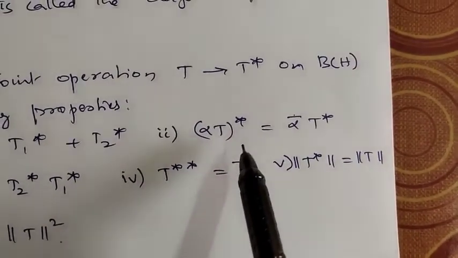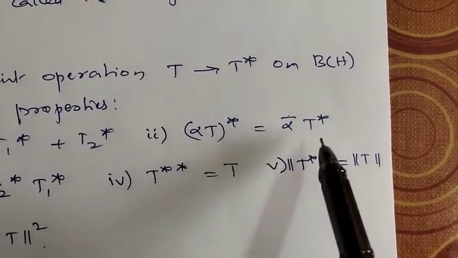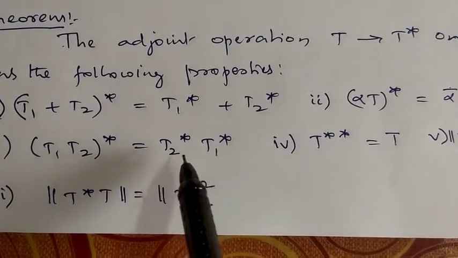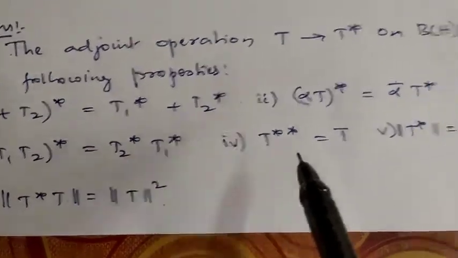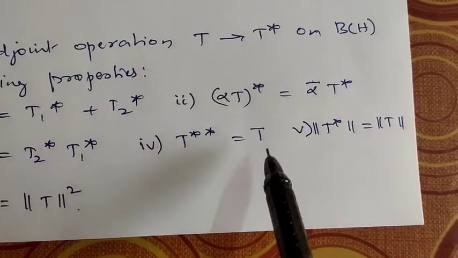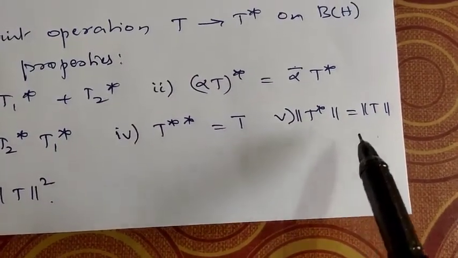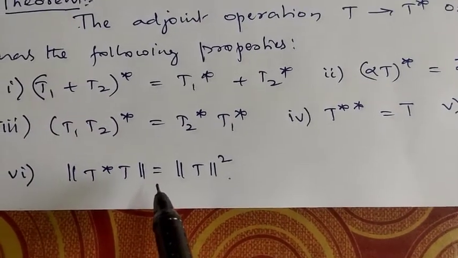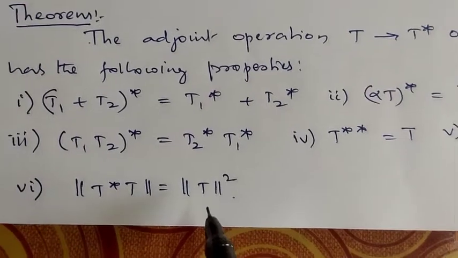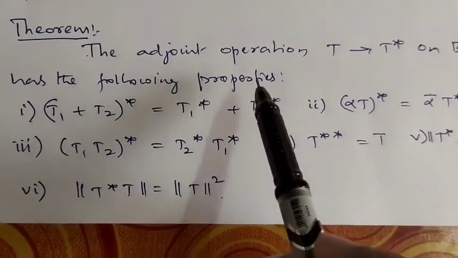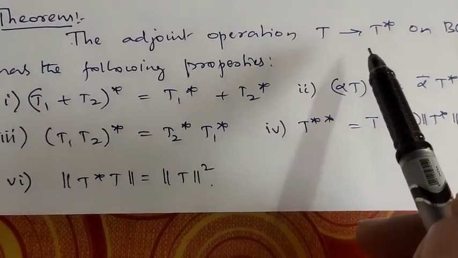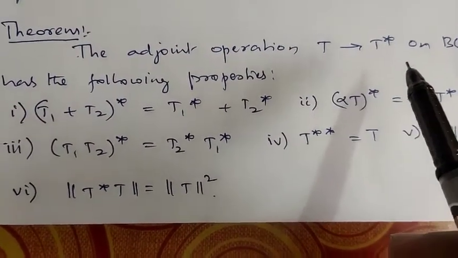So (αT)* is ᾱT*, and (T1 + T2)* is T2* + T1*... yes, T1* + T2*. Okay, and (T*)* is T itself, and the norm of T* is the same as the norm of T, and the norm of T*T is equal to the norm of T whole square. Okay, so the adjoint operation, the map which maps every T to T*, has the following properties.